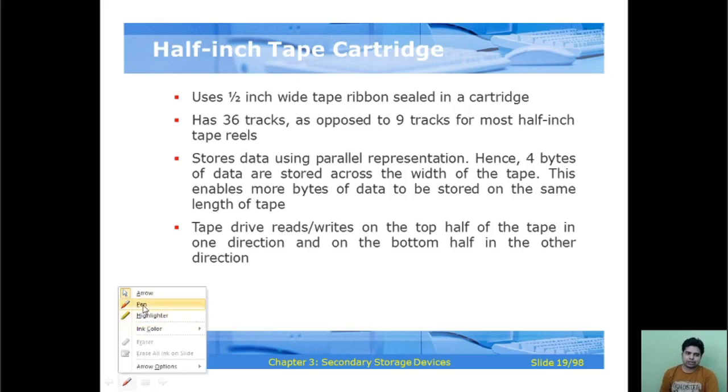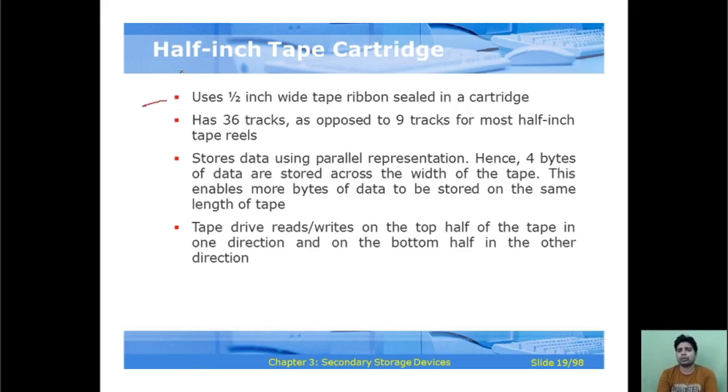The next characteristics of the half inch tape cartridge: it uses 1 by 2 inch wide tape ribbon sealed in a cartridge, and has 36 tracks as opposed to 9 tracks for most half inch tape reels. It stores data using parallel representation. Hence, 4 bytes of data are stored across the width of the tape, and this enables more bytes of data to be stored on the same length of the tape.